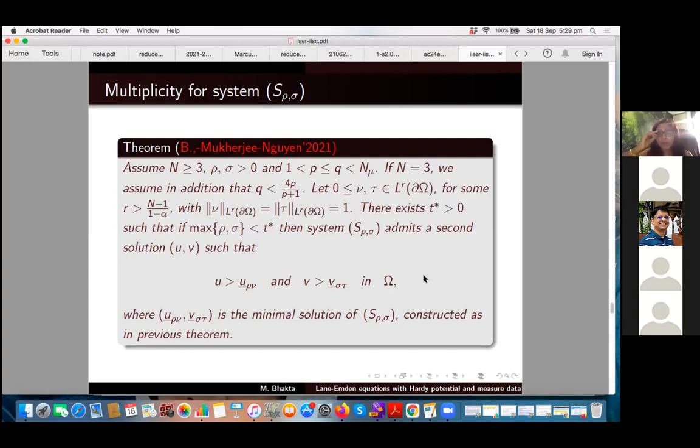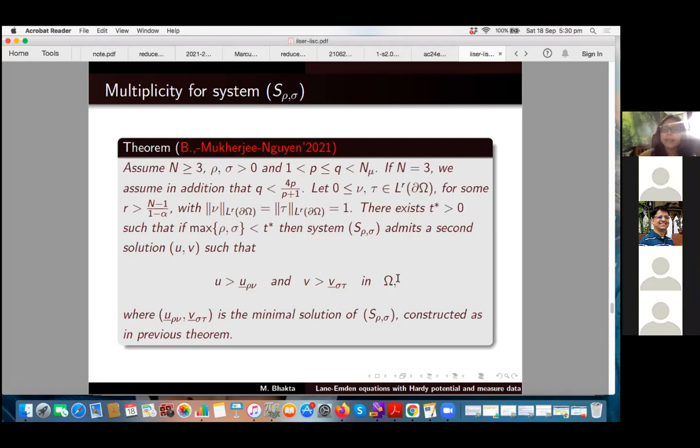So if one wants to improve this case and prove the multiplicity result without this restriction, one has to prove that the linking theorem works without using the condition that the minimal solution is bounded.